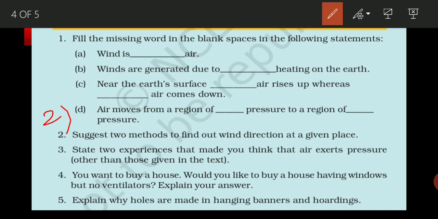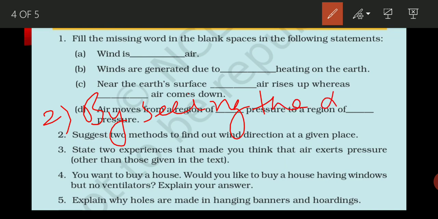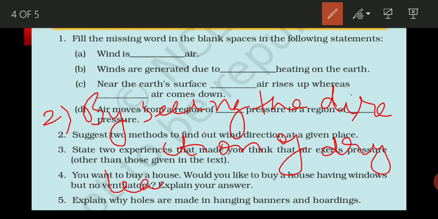Now second, you can write by seeing the direction of dry leaves on the tree.